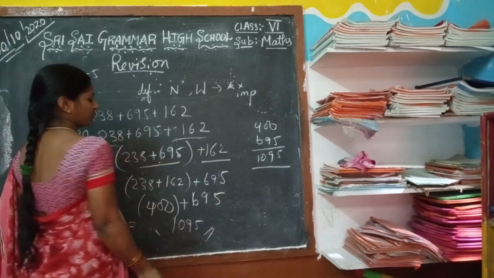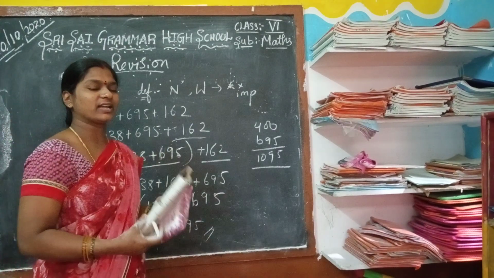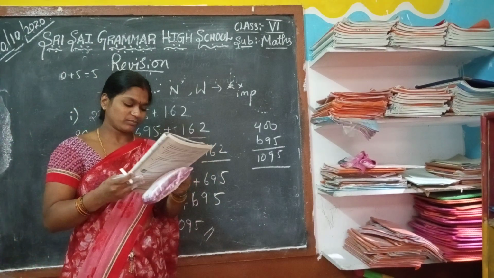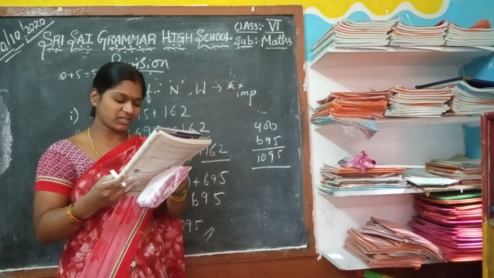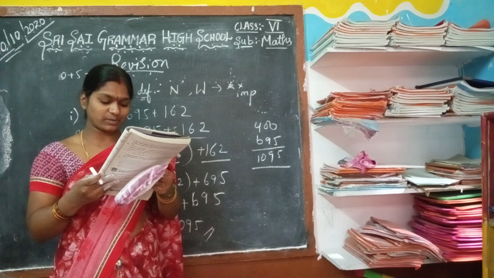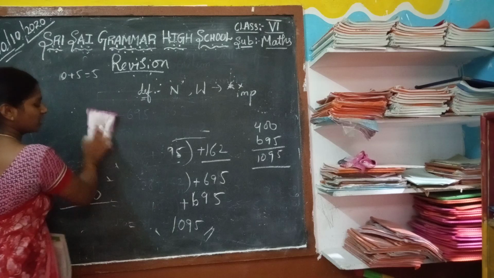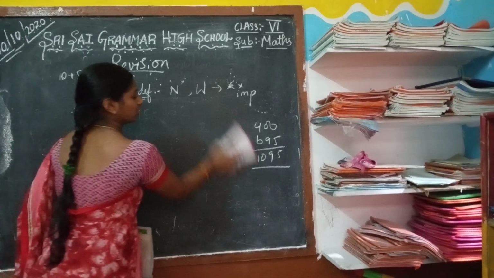Yes, you can rearrange the numbers like this. You take convenient numbers and add, or you can take any numbers and rearrange, like the a plus b formula. Now the same can be done in multiplication. So let us see some problems on multiplication which are in the form of rearrangement.